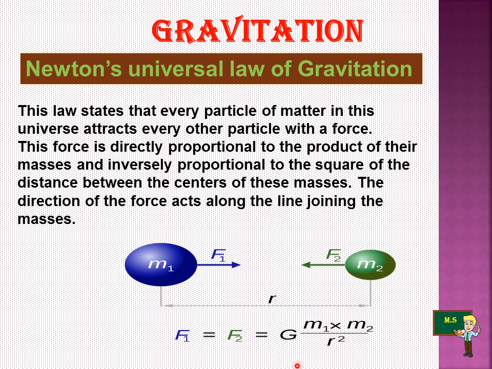The distance between these two masses is R. Now, with the gravitational constant G, we multiply the masses of these two bodies and divide by the square of the distance between them. The force between the masses is always attractive and it does not depend on the medium where they are placed.